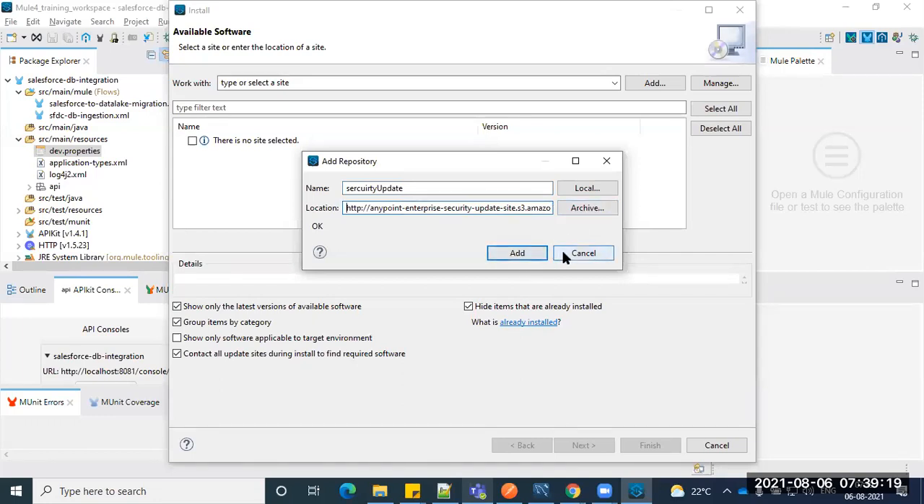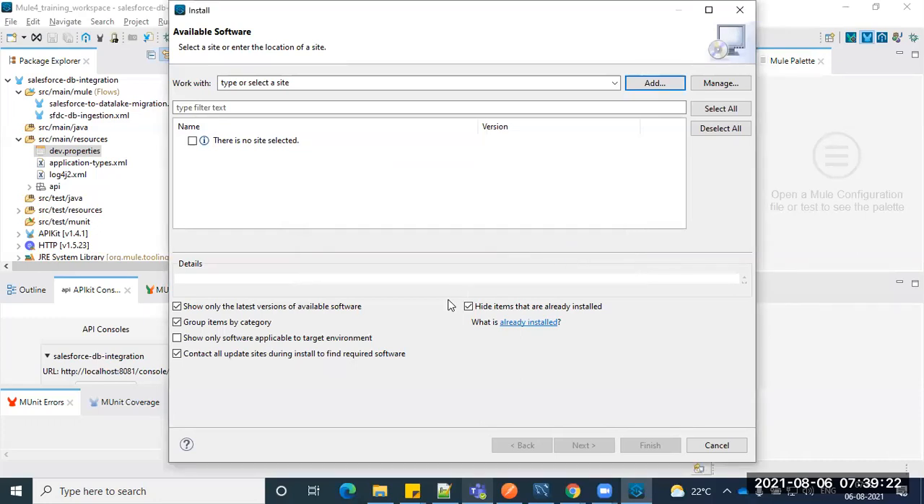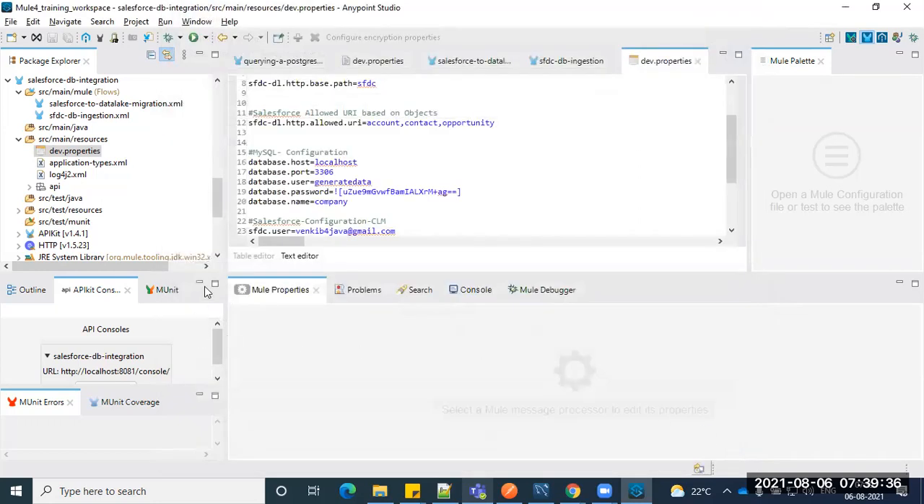Just click add. It will take some time, and then give next, then accept the terms and agreements, and then click finish. It might ask for a restart as well. If it asks, then you can restart it. Anypoint Studio will get restarted after that.